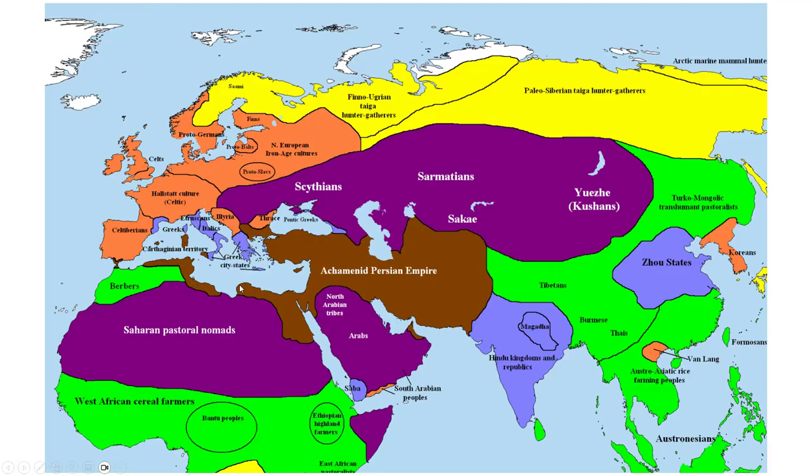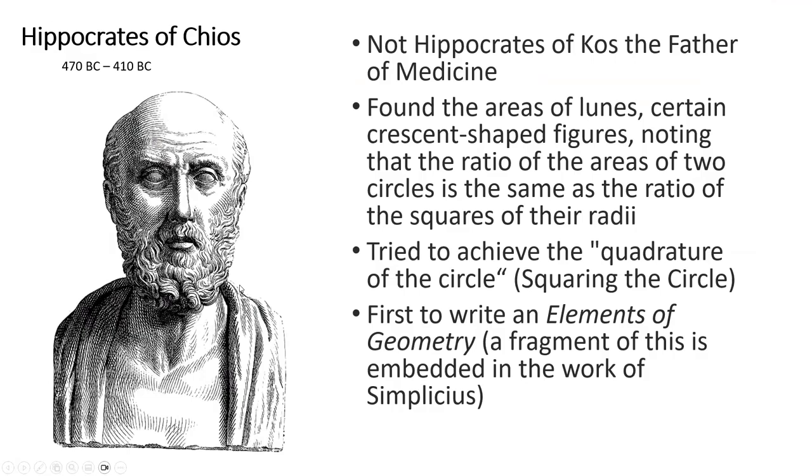So we have Hippocrates of Chios, not Hippocrates of Kos, who's the father of medicine. He founded the area of lunes. Lunes are certain crescent-shaped figures, noting that the ratio of the areas of two circles is the same as the ratio of the squares of their radii.